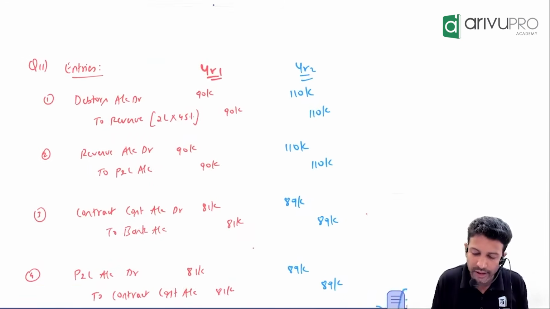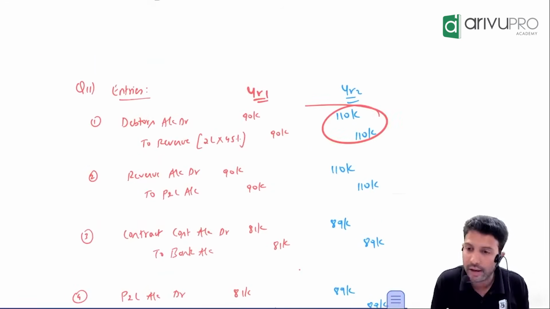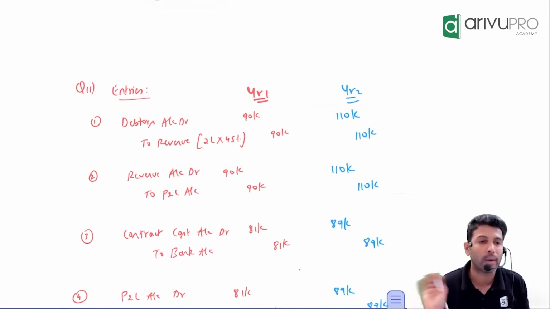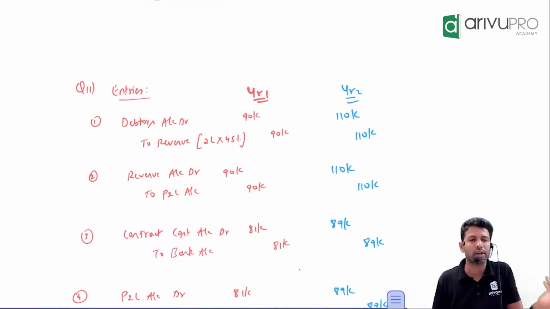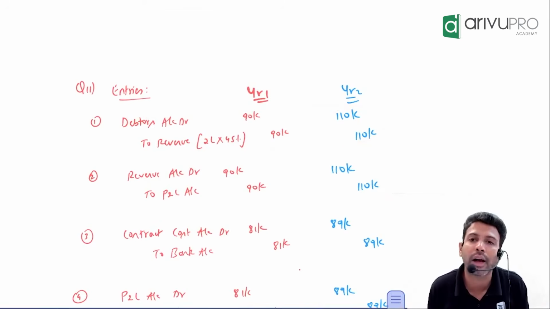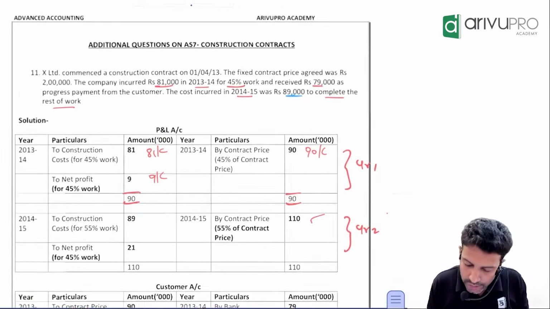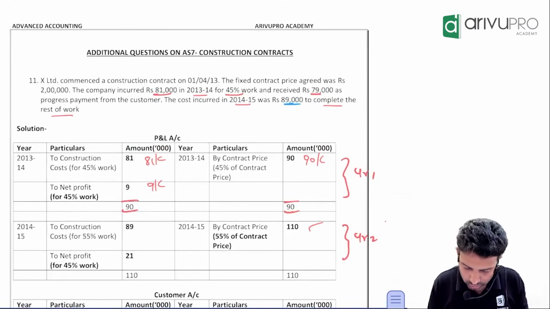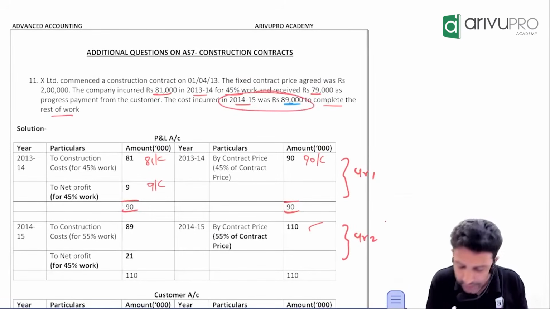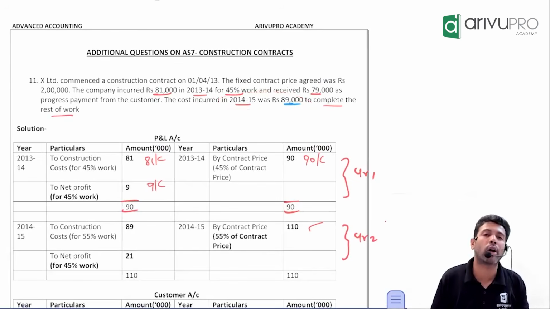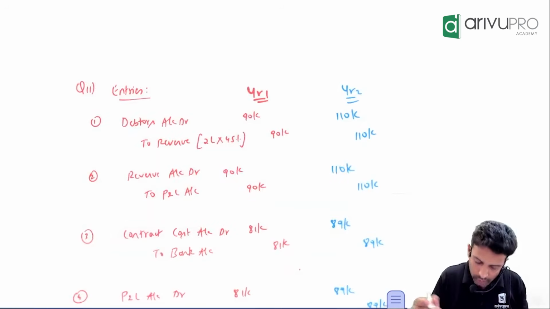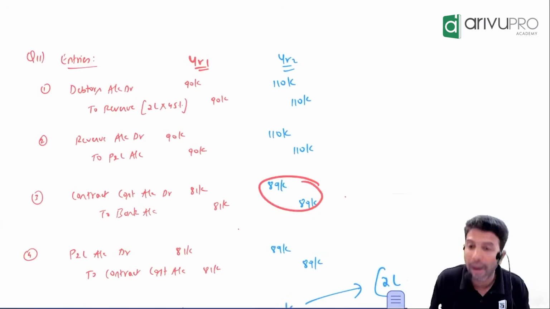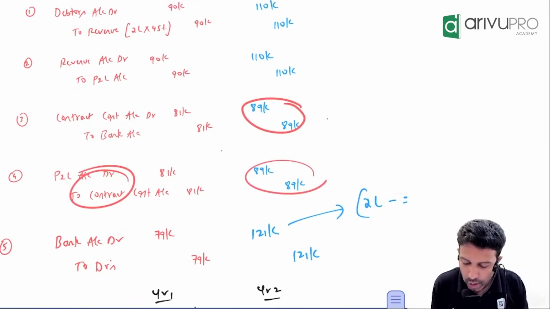What is the journal entry for that? Debtors to revenue and revenue to P&L. 1 lakh 10,000. Either do it as percentage or as balancing figure. What is the cost you incurred in second year? They must have told you. How much spent in the second year? 89,000. What's the journal entry for cost incurred in the second year? Expense account debit to bank account, and that expense will get transferred to P&L.